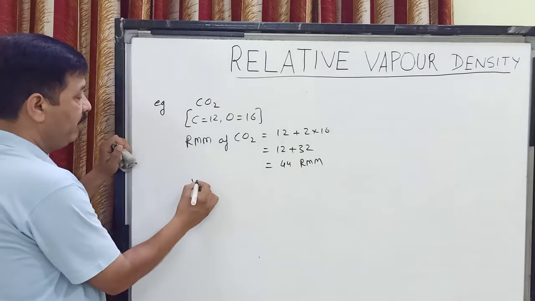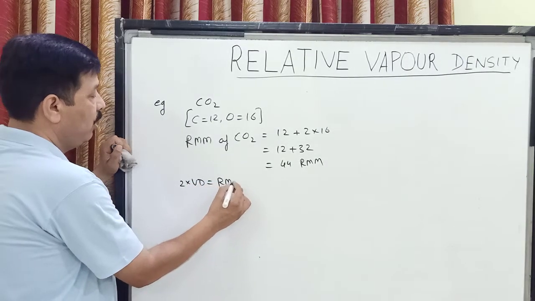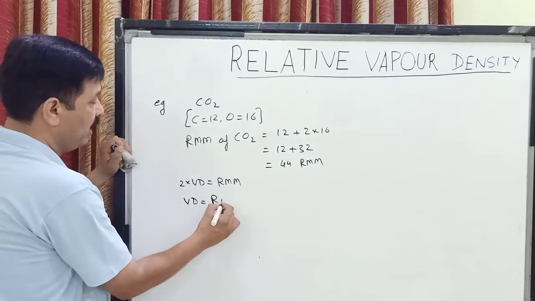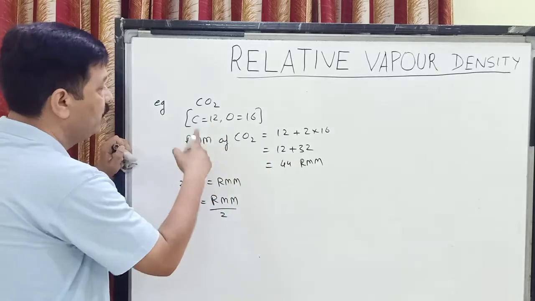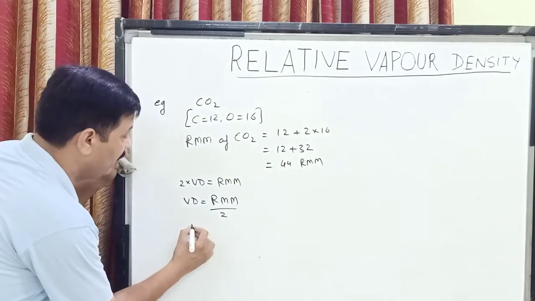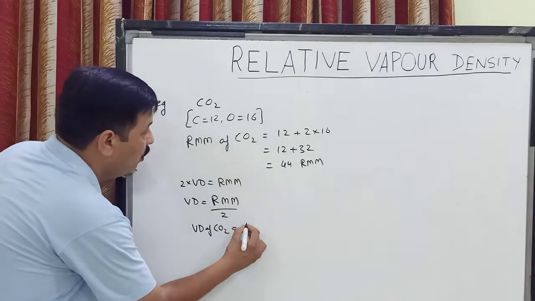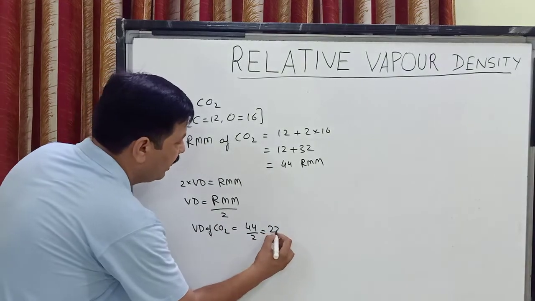And children, we know that twice vapor density is equal to relative molecular mass. So vapor density will be equal to relative molecular mass divided by 2. So if we want to find out the relative vapor density of carbon dioxide, the vapor density of CO2 will be equal to 44, that is relative molecular mass, divided by 2, which is 22.